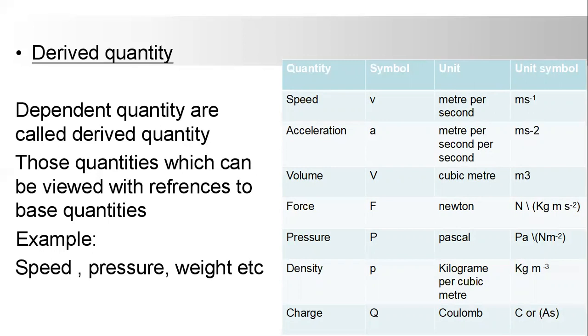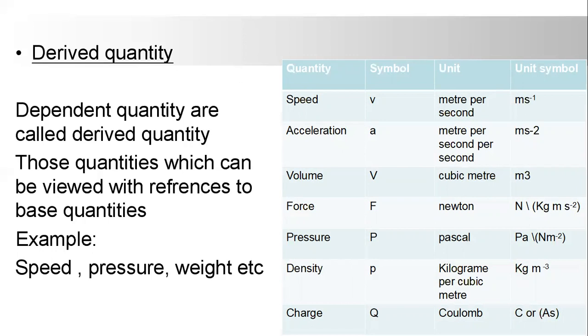Cubic meter, m^3. Force is represented by F. Its unit is Newton, symbolically written as N, and it is kilogram meter per second square. 1 Newton is equal to 1 kilogram meter per second square.